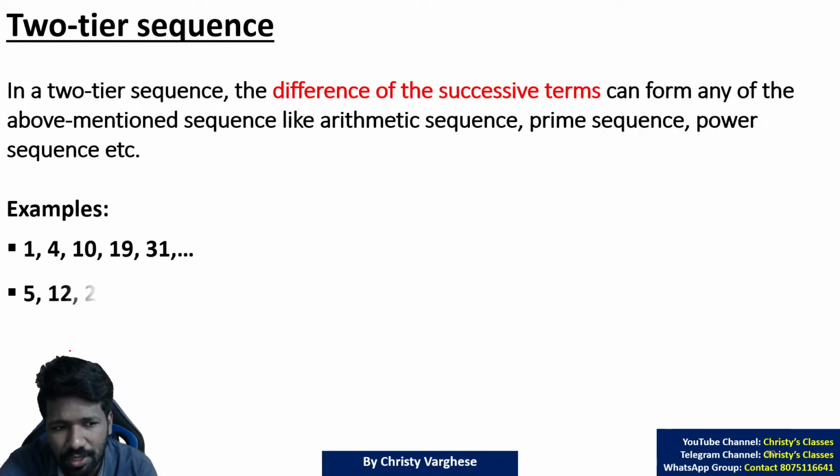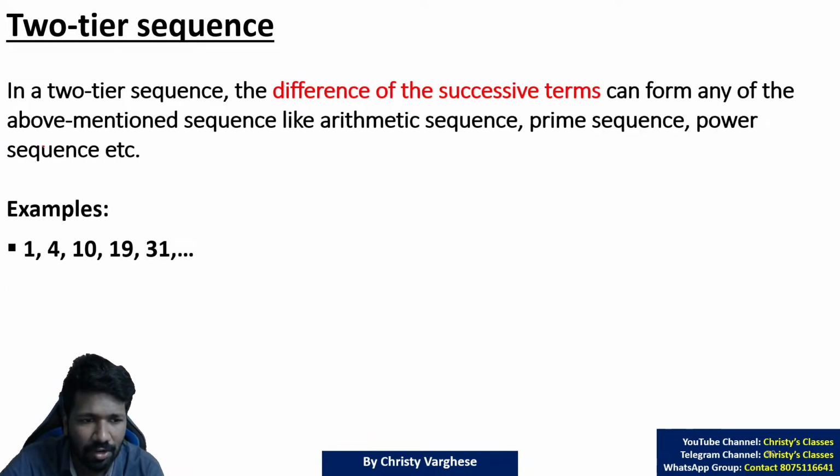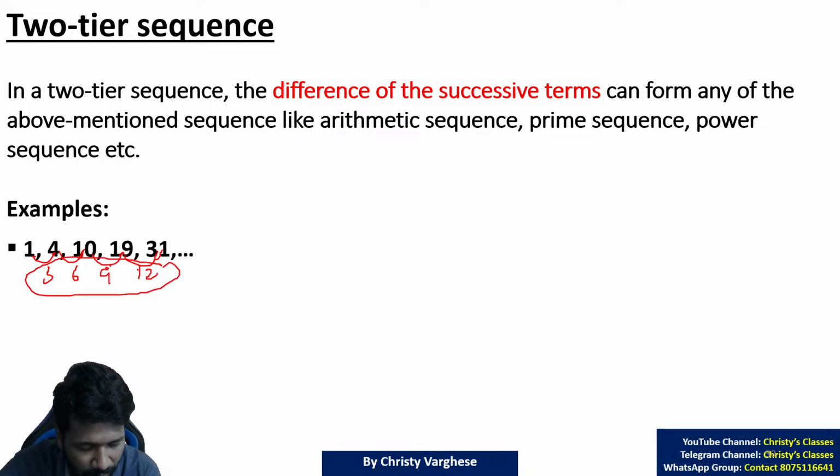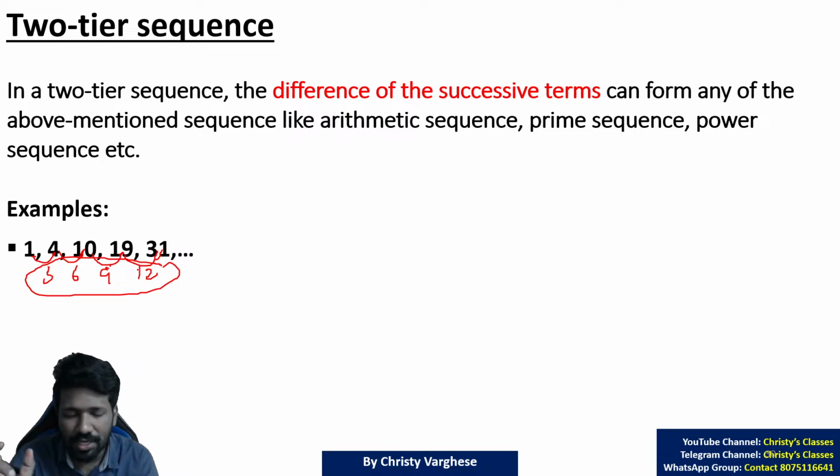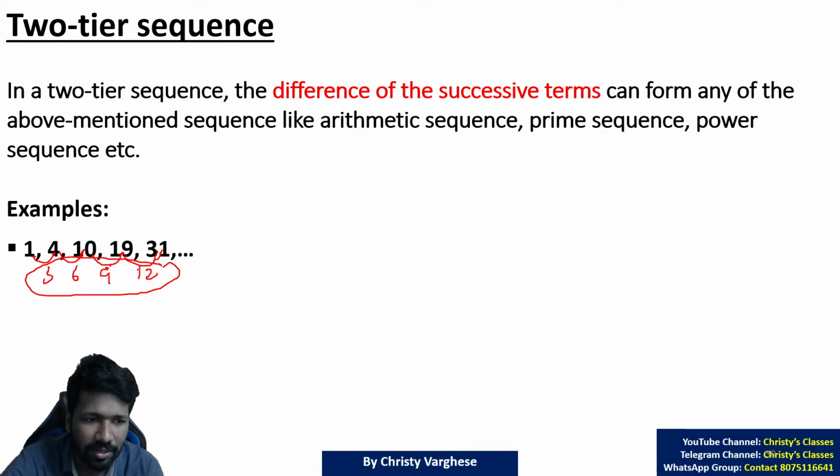In 2-tier sequence, the difference follows a pattern. For example, 1, 4, 10, 19, 31. 1 and 4 difference is 3. 4 and 10 difference is 6. 10 and 19 difference is 9. 19 and 31 difference is 12. This is an arithmetic sequence. Now, the difference of successive terms follows a pattern, and that pattern can be arithmetic or geometric or prime or power, which we discussed already.